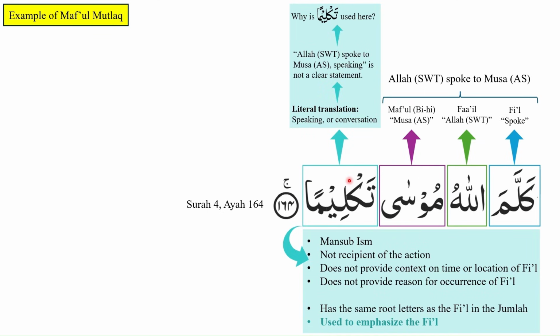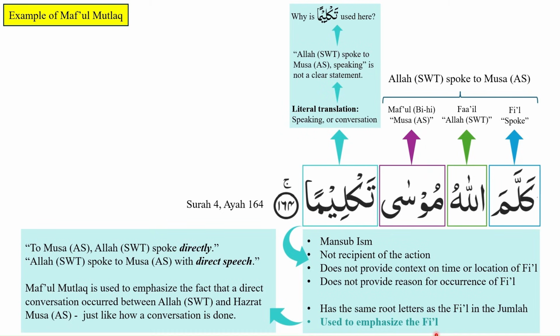Furthermore, we notice that takliman is a mansoob ism. Takliman is not the recipient of the action. We have already determined that ism Musa is maf'ul bihi. Takliman, which is literally translated as speaking or conversation, does not provide any context on the time or location of the fi'il. Takliman does not provide a reason for the occurrence of the fi'il. Takliman does have the same root letters as the fi'il in the jumla. And finally, takliman is being used in this ayah to emphasize the fi'il.